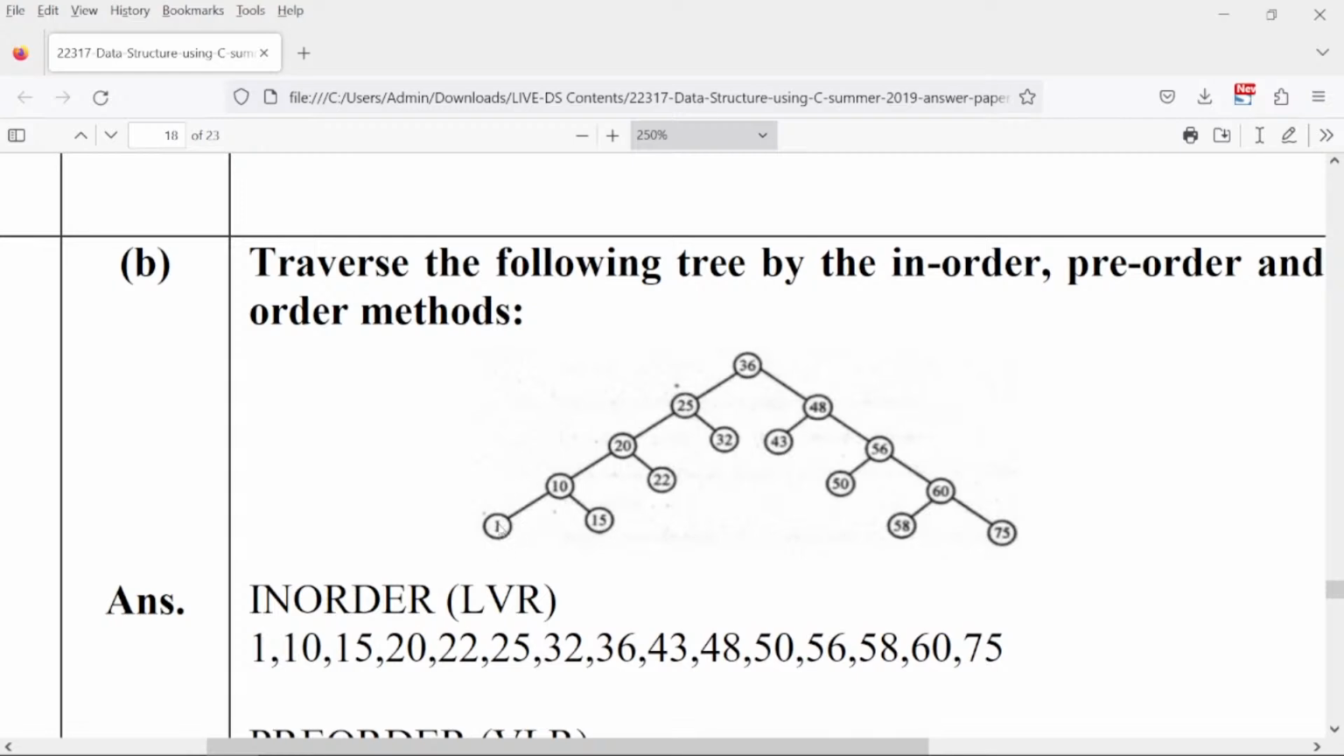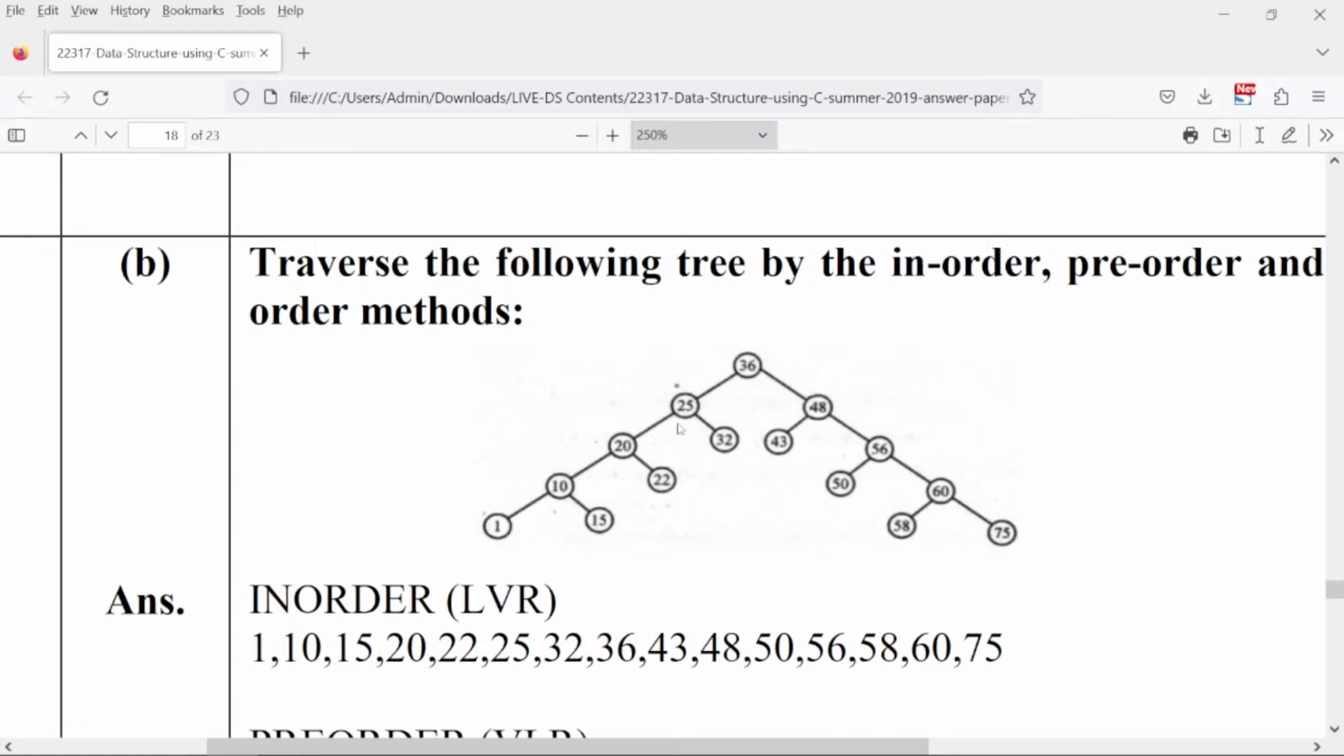So let's say this is 1. So I begin with the left hand side 1. So this is your left, then vertex, then right. So it's 1, 10, 15. Left subtree done. Then I go with the vertex, that is 20, and then with the right, that is 22. Left tree done. Then you go for 25 and then 32. Okay. This is the case.